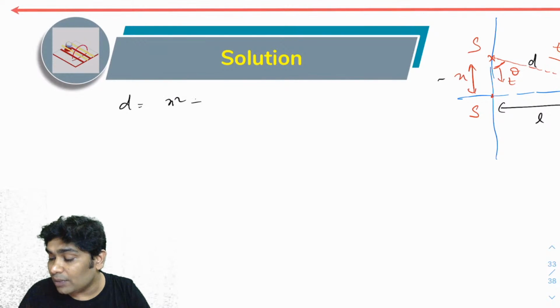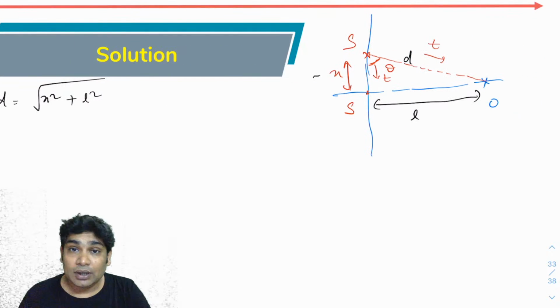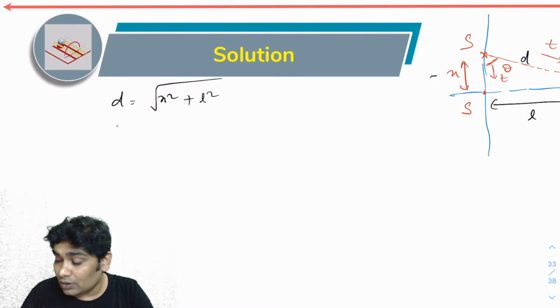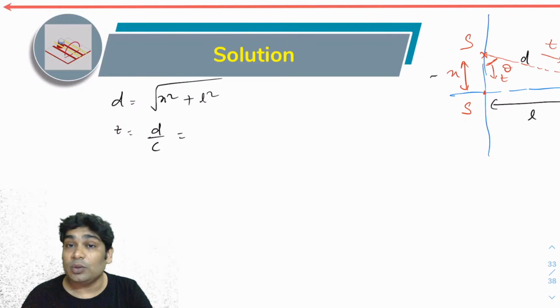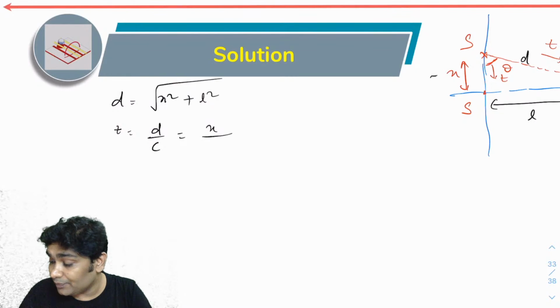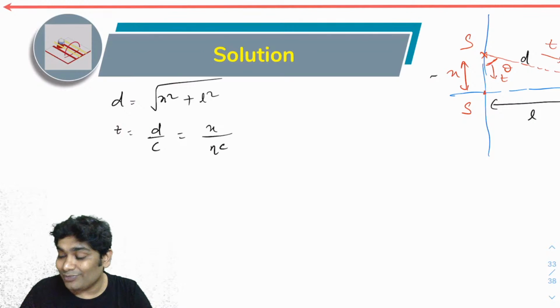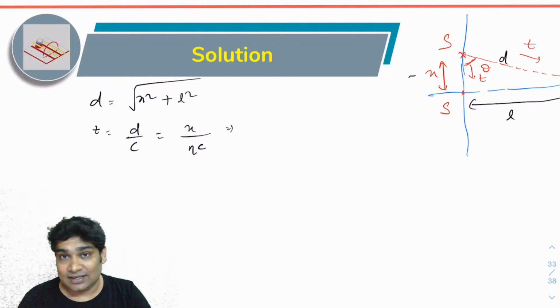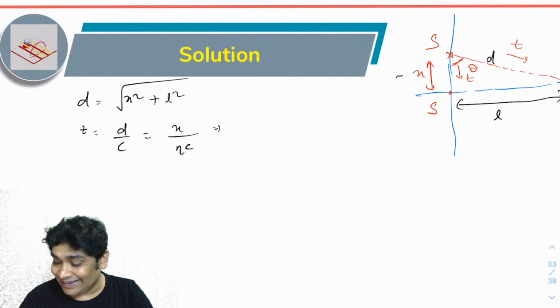D would be the square root of x squared plus L squared. So the time t that the sound takes to reach would be d over c, and this would also be equal to x over beta c. So from here I will get a relation for x. I will be able to find x from here.